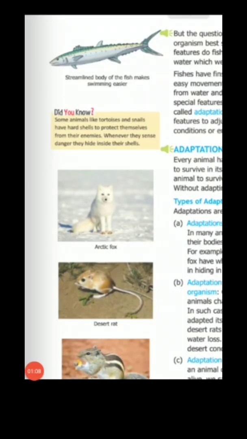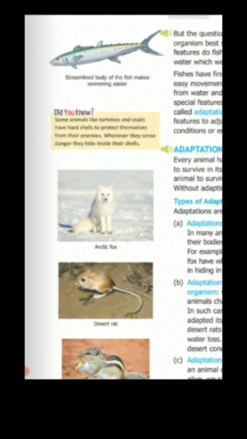In order to survive, animals have to adjust themselves to their surroundings. They should be able to get food and protect themselves from danger. Thus, the process by which animals or plants adapt themselves to survive in their surroundings is called adaptation.